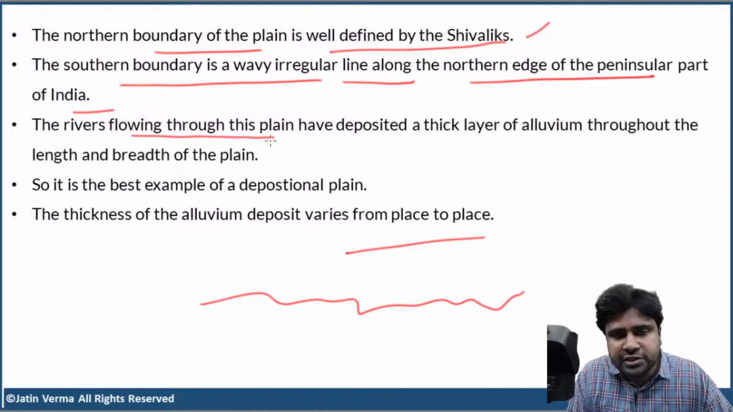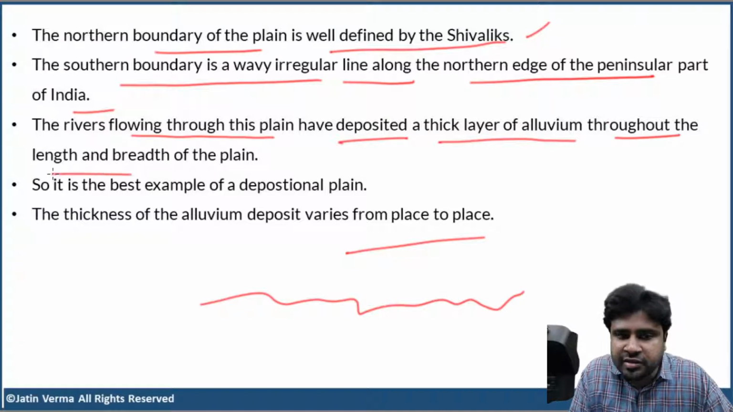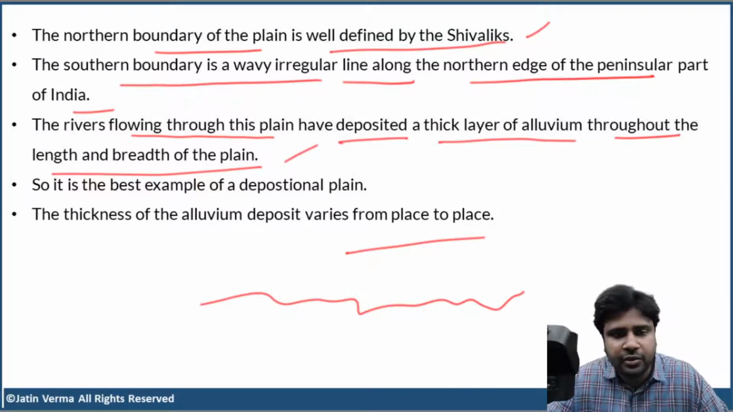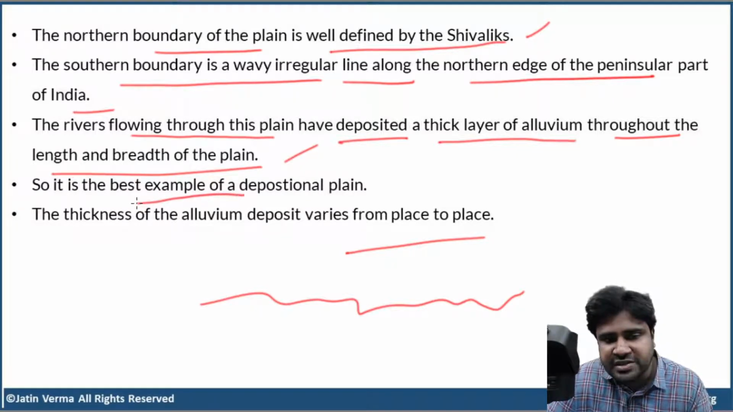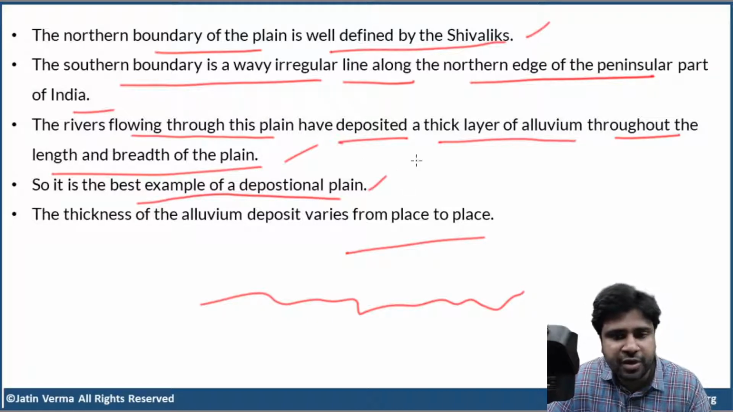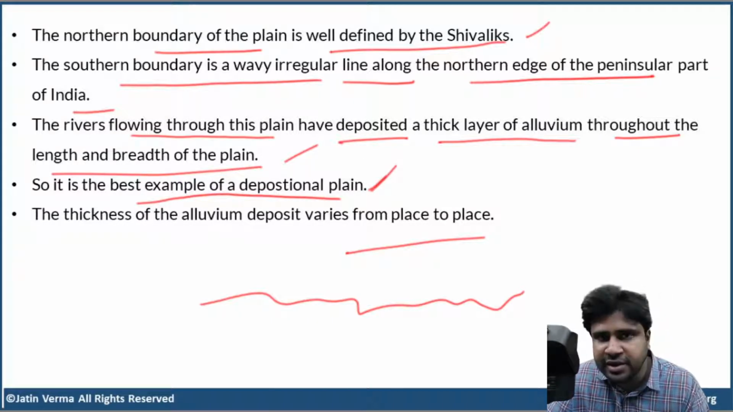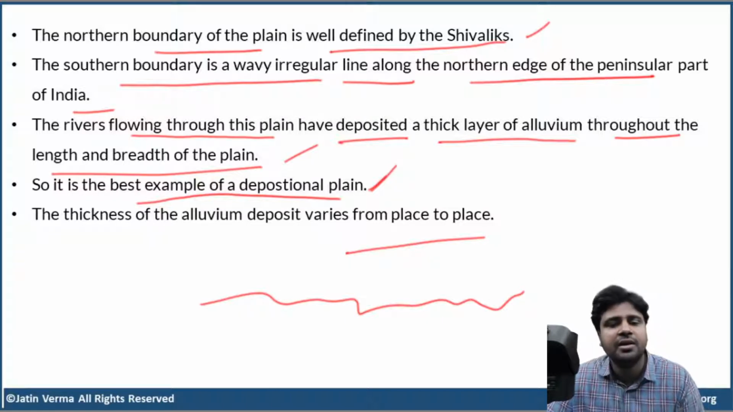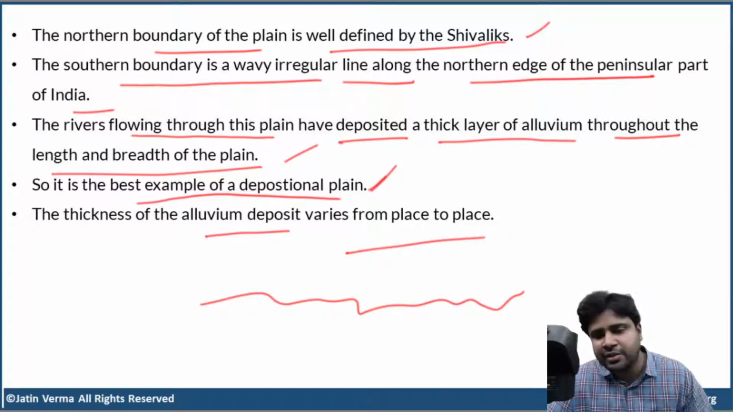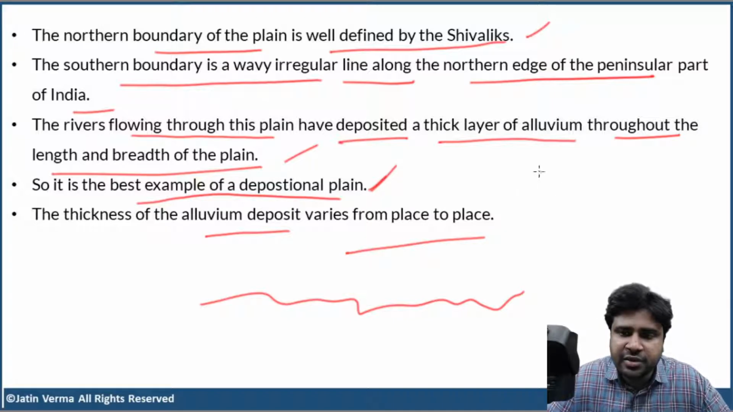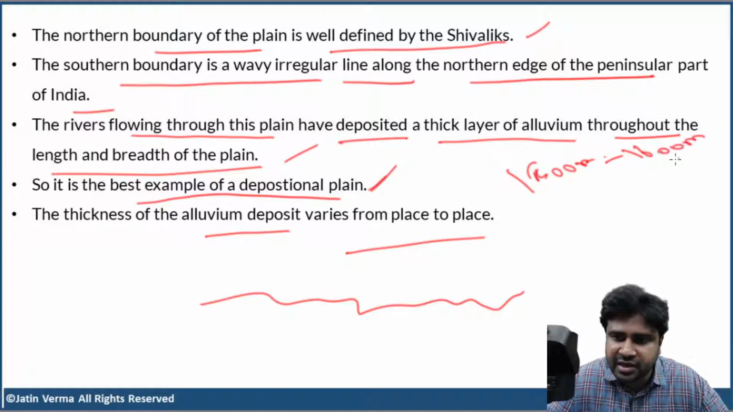The rivers flowing through this plain have deposited a thick layer of alluvium throughout the length and breadth of the plain. That is how this plain formed in the first place. So, it is the best example of a depositional plain. We have discussed this, right? In geomorphology, different types of plains. Then we have discussed depositional plain. Now, the thickness of the alluvium deposit varies from place to place. But on average, the thickness of alluvium would be somewhere around 1500 meters to 1800 meters. The average thickness of alluvium in the Indo-Gangetic plain.